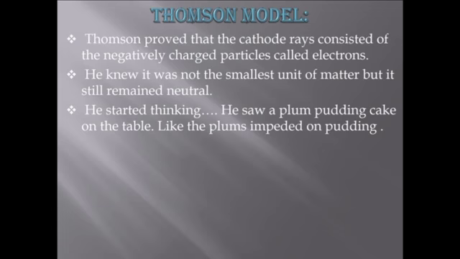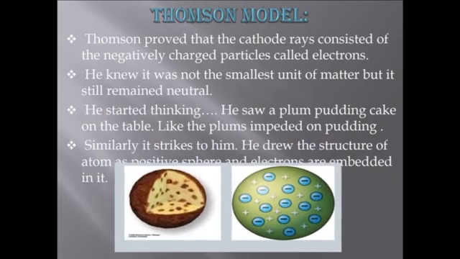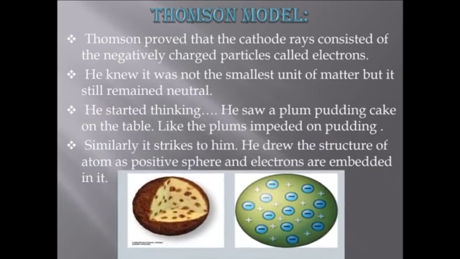He drew the structure of atom as a positive sphere with electrons embedded in it. Atom is electrically neutral, so the number of protons is equal to the number of electrons in an atom. This is the Thomson model, where the number of protons and the number of electrons are the same.